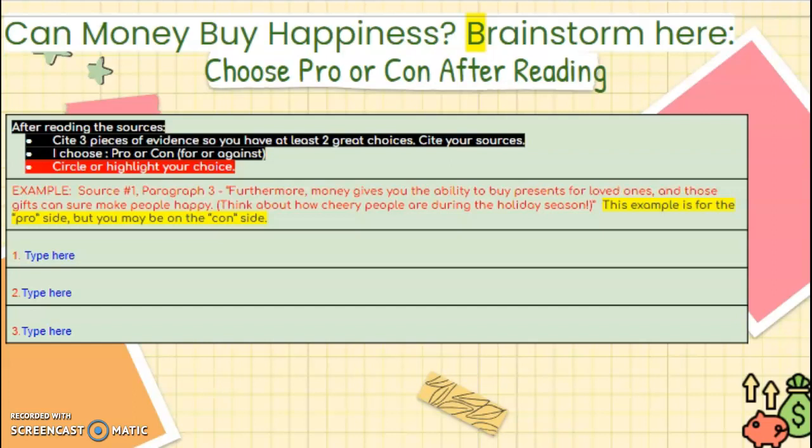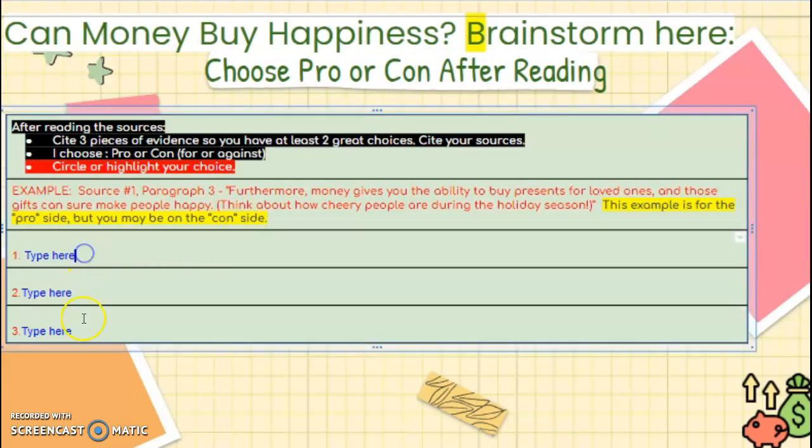But what you guys are going to go ahead and do is you're going to choose pro or con after reading. Do you think money can buy happiness, or can it not? For those of you that think it can, you're going to provide 3 direct pieces of evidence here. So 3 quotes, okay? There should be one from the no article, there should be one from the yes article most likely, and there's most likely going to be one from the infographics. You're going to take them straight from the article.